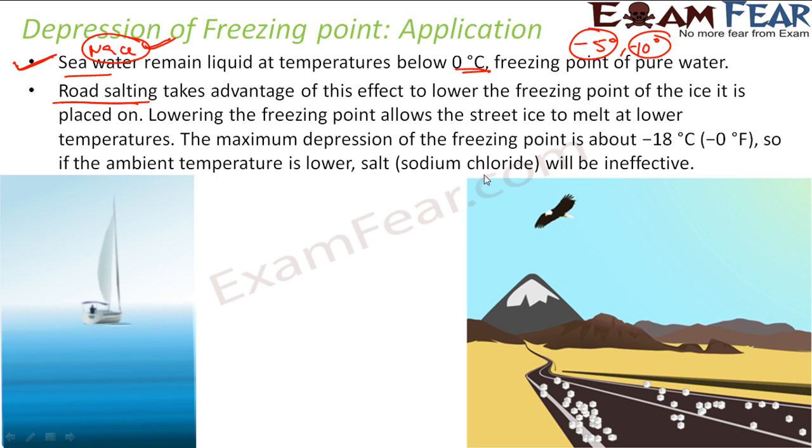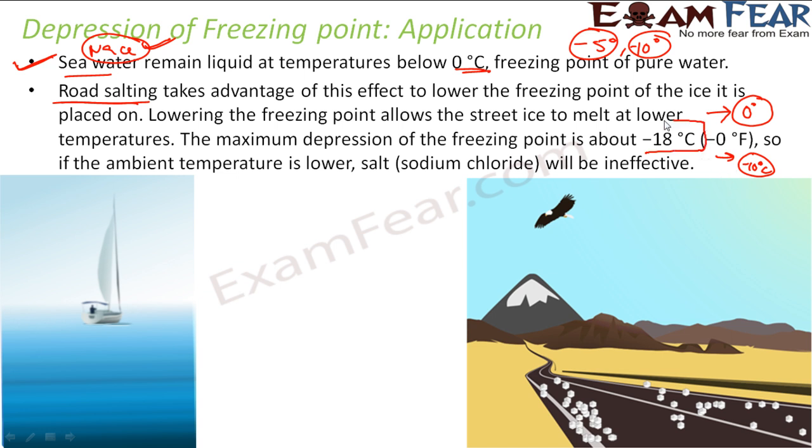The freezing point of ice will go down. Right? So let's suppose the temperature is 0 degrees Celsius. At 0 degrees Celsius, if it is pure water ice, it will stay as snow. But the moment you add salt to it, right, then the snow will melt. Why? Because now instead of 0 degrees Celsius, the freezing point may have become -10 degrees Celsius.